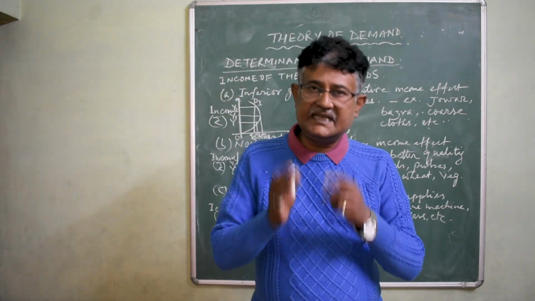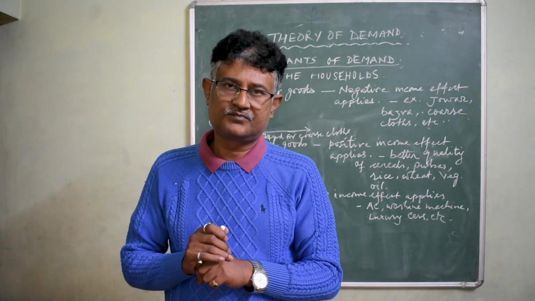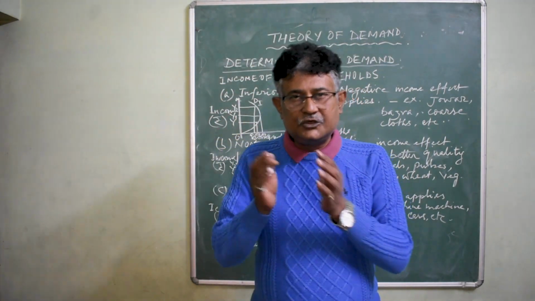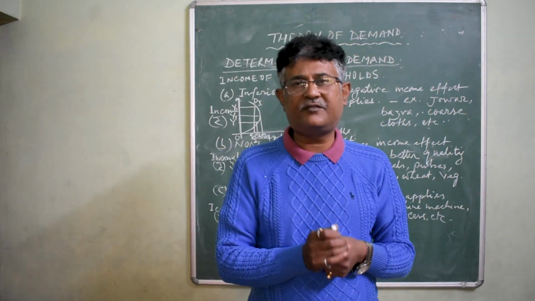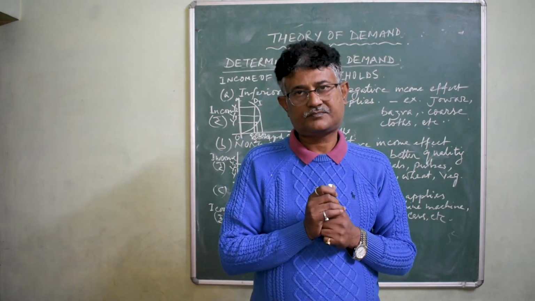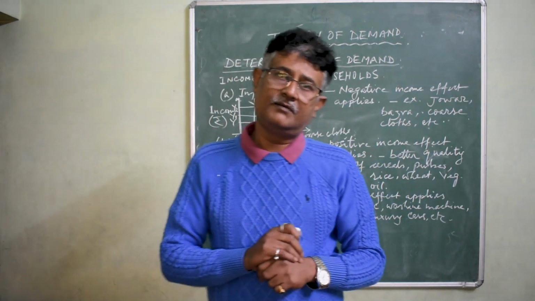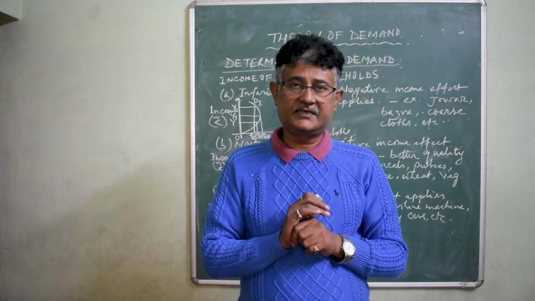Say if the taste and preferences of the people become favorable to the product, for example, you now like to have more burgers. You are passionate about eating burgers. In that case, what will be the effect?